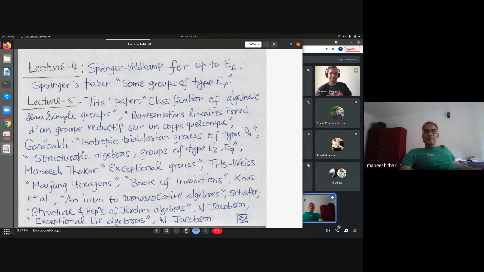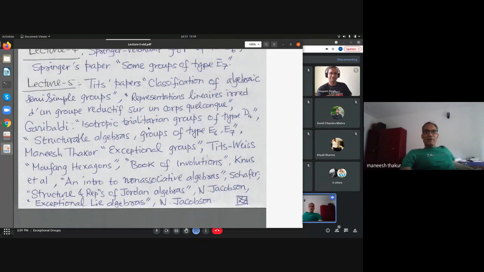Whatever I mentioned. And then isotropic trialitarian groups are completely constructed in this paper of Garibaldi. And then he also talks about those Brown algebras and so on in his paper called Structurable Algebras, Groups of Type E6 and E7.